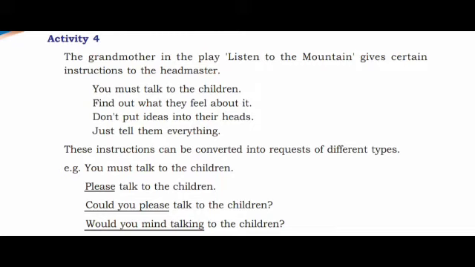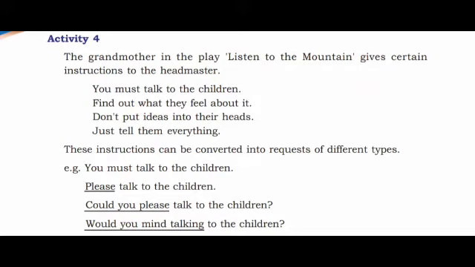The grandmother in the play Listen to the Mountain gives certain instructions to the headmaster. You must talk to the children, find out what they feel about it. Don't put ideas in their heads, just tell them everything. These instructions can be converted into requests of different types. How can we convert? Let's go through that, children.